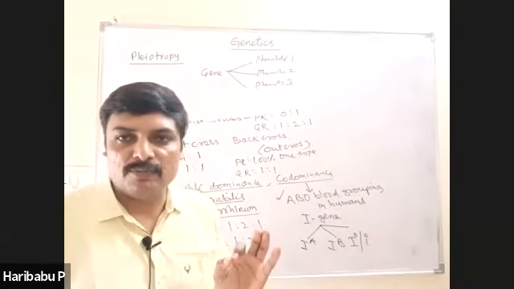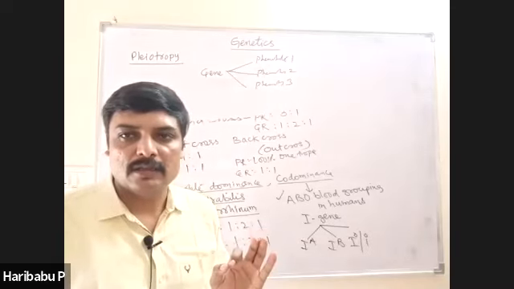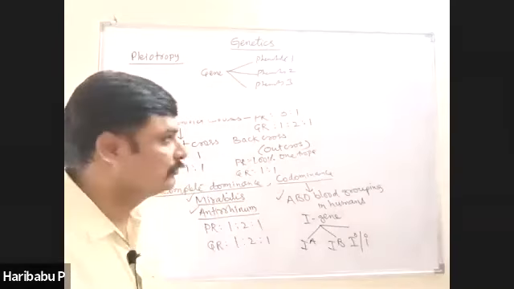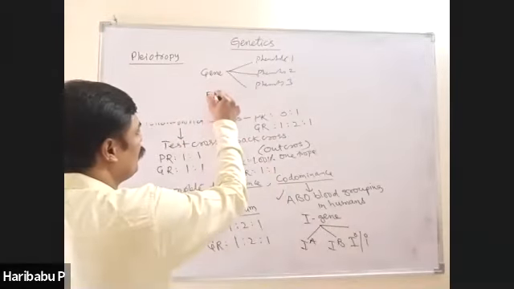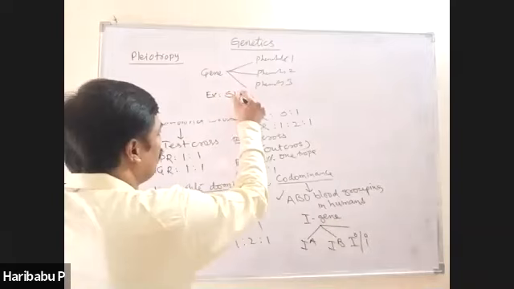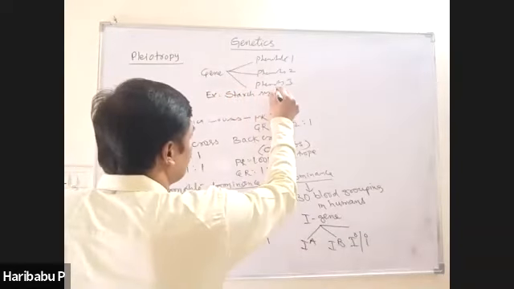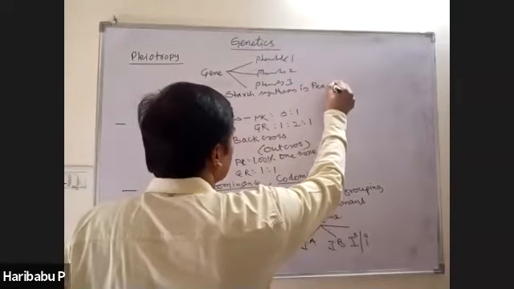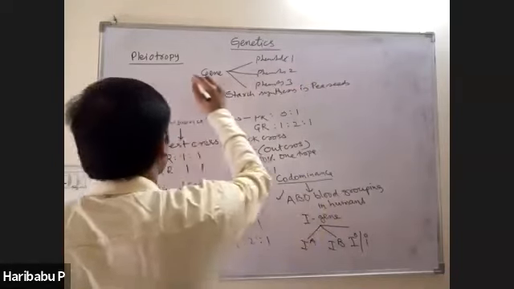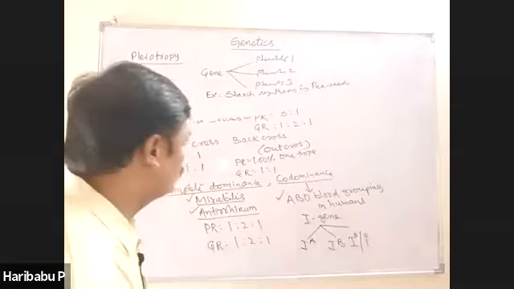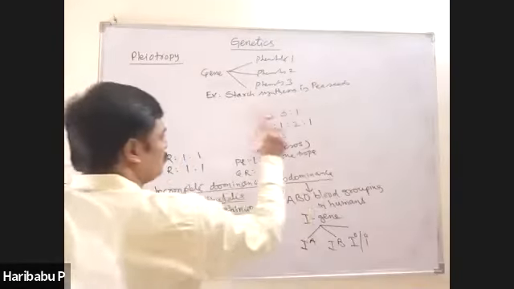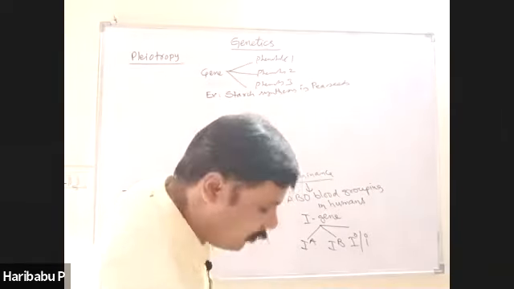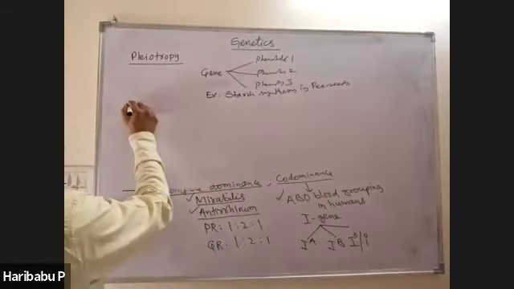The best example in plants is starch synthesis in pea seeds. Example for pleiotropy, starch synthesis in pea seeds. So this is one area you try to focus on.